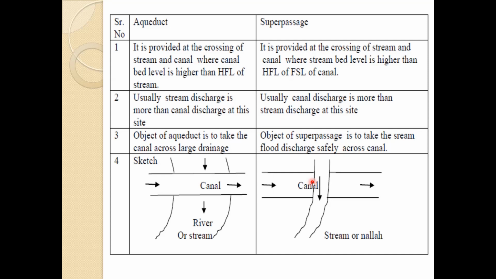Now it is provided at the crossing of the stream and the canal where the canal bed level is higher than the HFL of the stream. This is important. A super passage is provided where the stream bed is higher than the FSL of the canal. Then usually the stream discharge is more than the canal discharge in an aqueduct. The object of an aqueduct is to take the canal across the large drainage. The object of a super passage is to take the stream flood discharge safely across the canal.